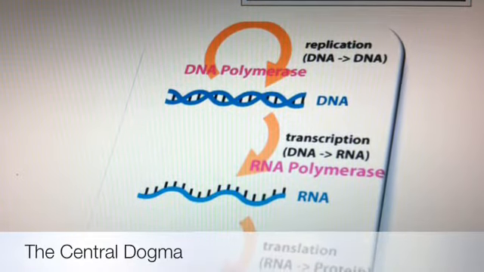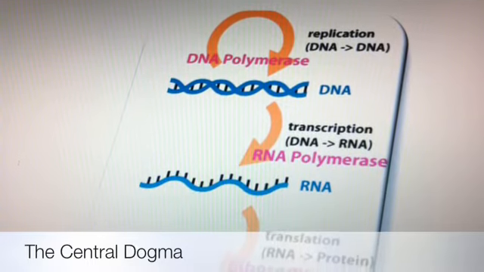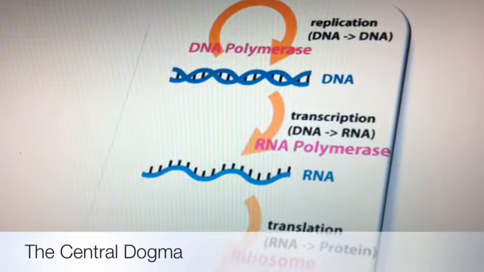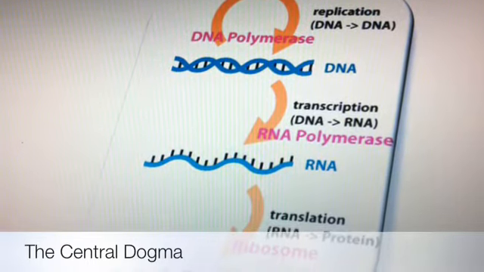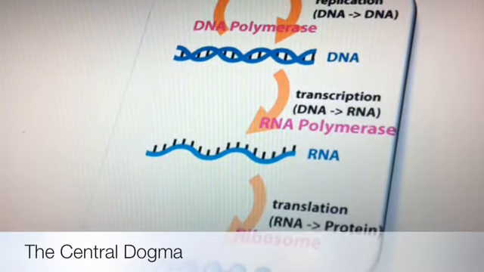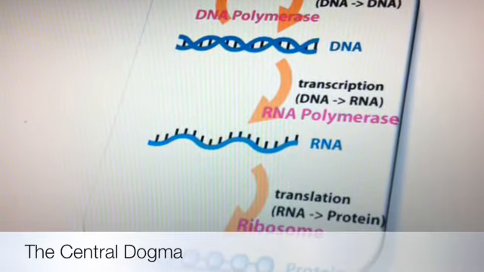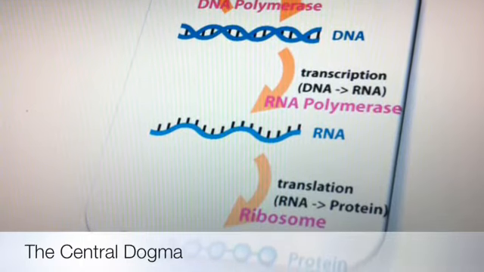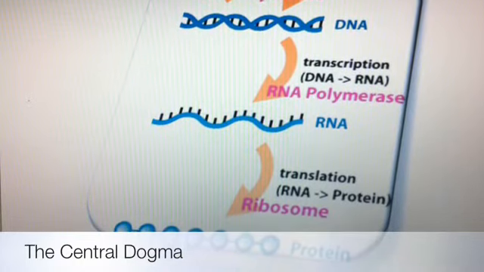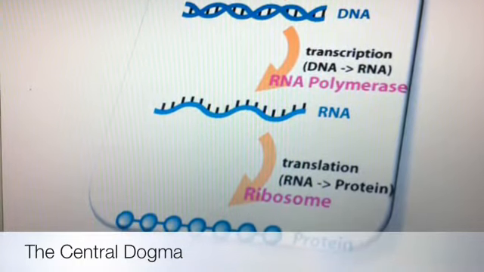In 1958, Francis Crick came up with the theory of the central dogma, a fundamental part of molecular biology which states that DNA is transcribed to RNA, which is translated to protein. There are three main events that make up the central dogma: replication, transcription, and translation. The central dogma describes gene expression from DNA to protein.